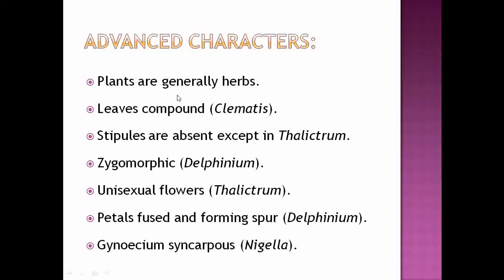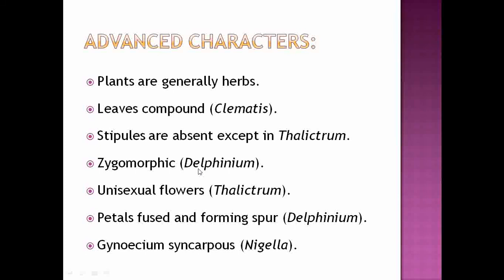Then the presence of compound leaves, which are observed under the genus Clematis, is also an advanced character. Then some of the genera are exstipulate except Thalictrum. So the absence of stipules is also an advanced character.